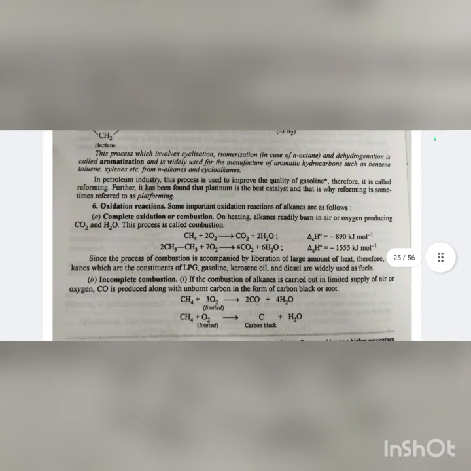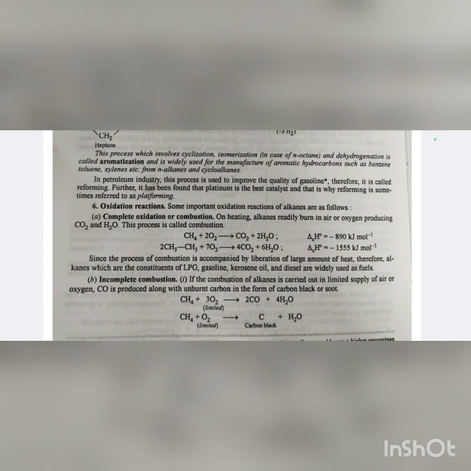The process which involves cyclization, isomerization, and dehydrogenation is called aromatization and is widely used for the manufacturing of aromatic hydrocarbons such as benzene, toluene, xylenes, etc. from n-alkanes and cycloalkanes. In the petroleum industry, this process is used to improve the quality of gasoline. Therefore, it is called reforming. Further, it has been found that platinum is the best catalyst, and that is why reforming is sometimes referred to as platforming. Next and last reaction is oxidation reaction.